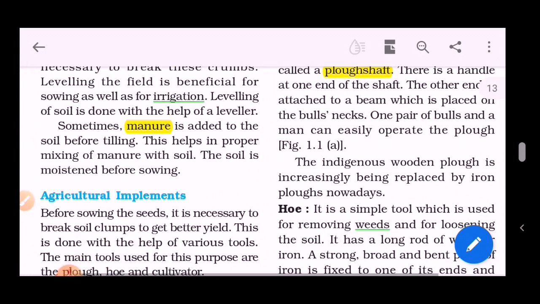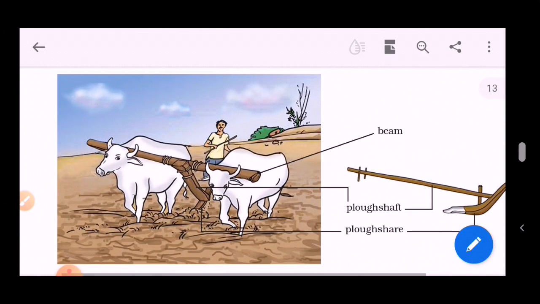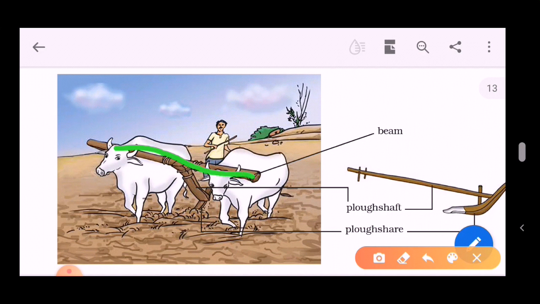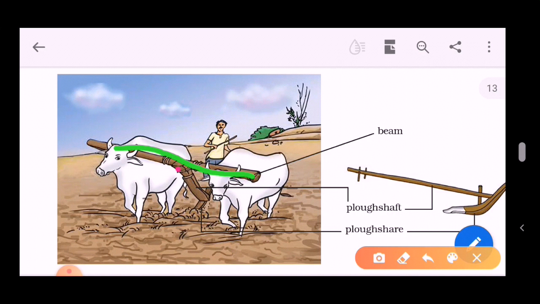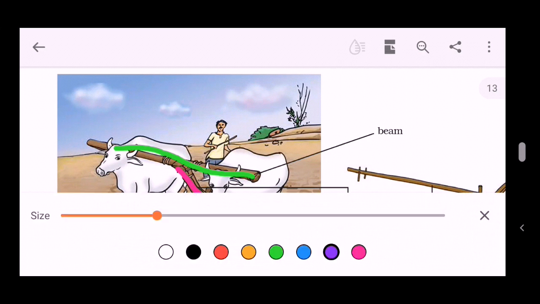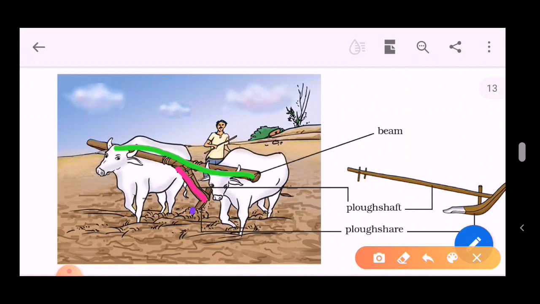Let's see the image given. You can see this beam on the bull's neck, and this is the plow shaft, the connection link between the plowshare and the beam, and this is the plowshare. You can see them because of the difference in color.